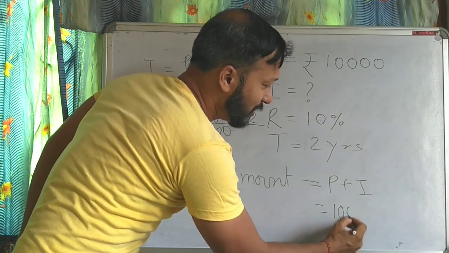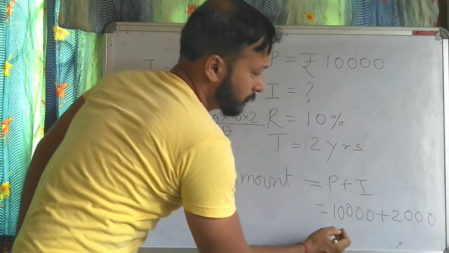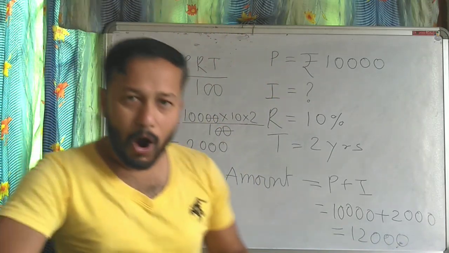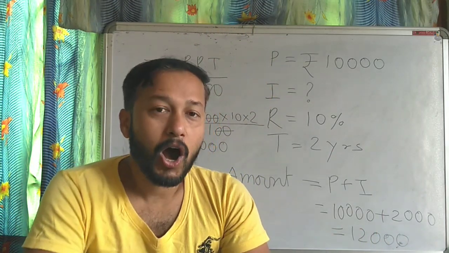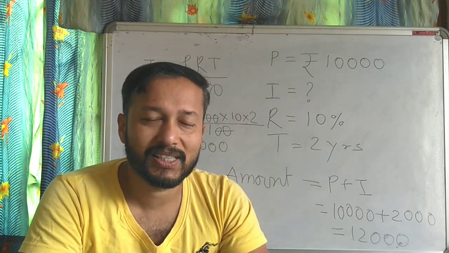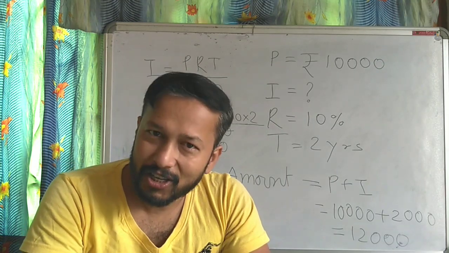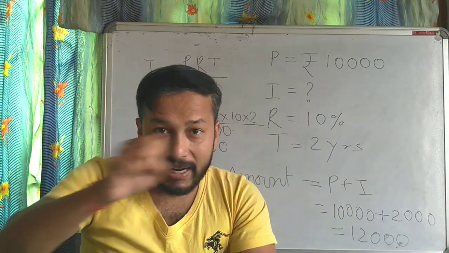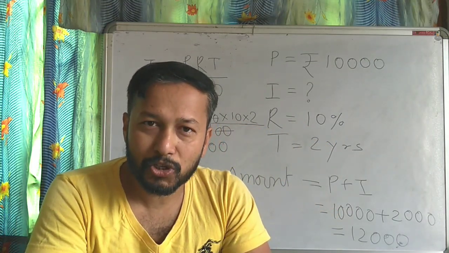So 10,000 plus 2,000 is 12,000 rupees. So, how much money you kept in the bank? 10,000 rupees. How much extra money you are getting from the bank? 2,000 rupees. This extra money is called interest. Understood? Interest. So, what is the total money I am getting? That is called amount. I hope you understood.